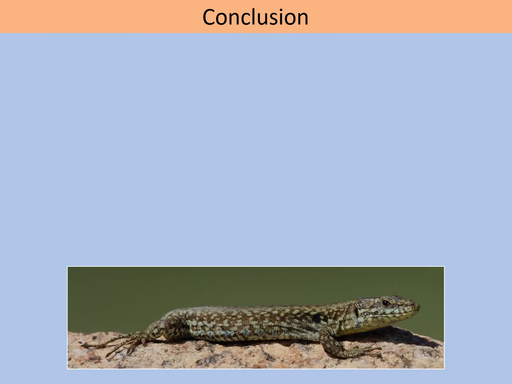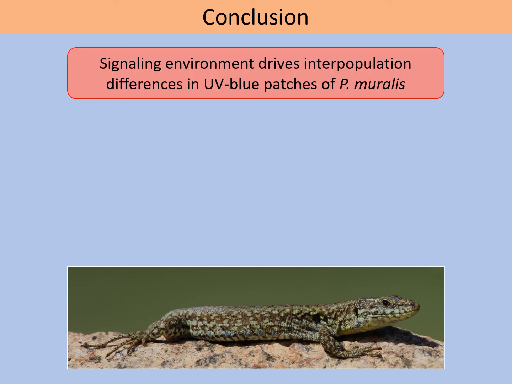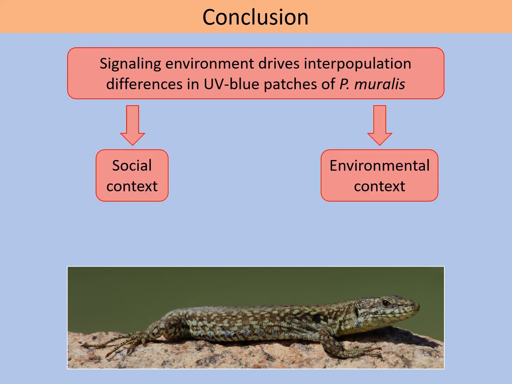To sum up, we have shown that signaling environment drives interpopulation differences in UV blue patches of Podarcis muralis, both via the social and environmental contexts. And these results agree with the assumption of this coloration acting as a social signal. And this study also highlights the importance of climate in shaping signals' local adaptations.